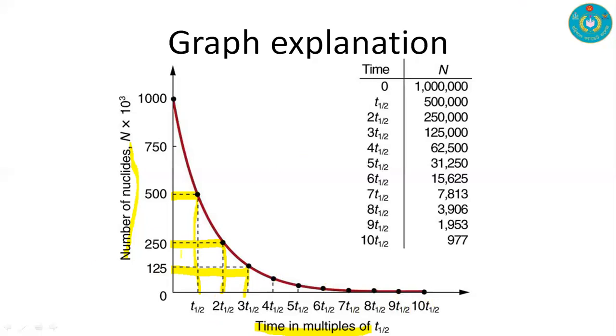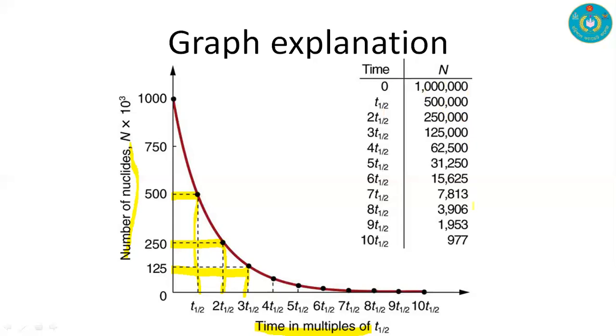And for this graph, when the time is zero, we have the number of nuclei, that is 1000 into 10 to the power 3. For the first half life this became 500,000, and after the second half life it is 250,000, and so on.